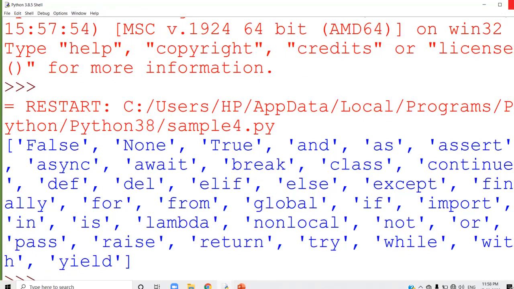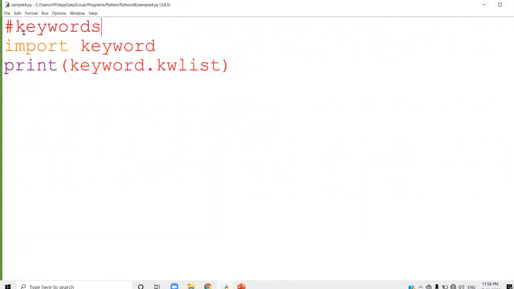Here I just used the word keywords, but with this hash sign in front. This hash sign represents that the line is a comment statement. That line is a comment line. It is a comment.